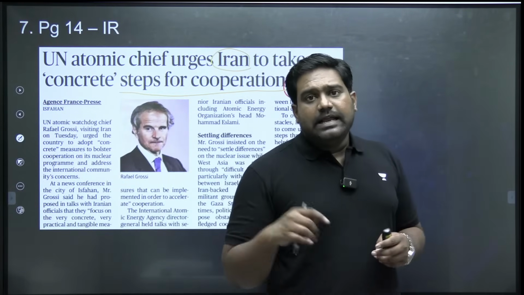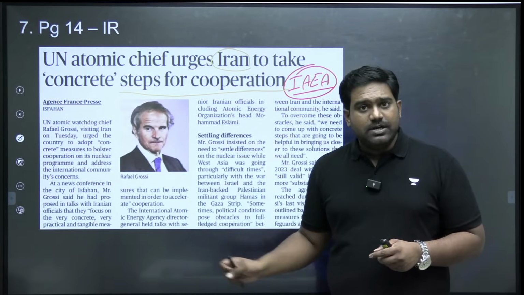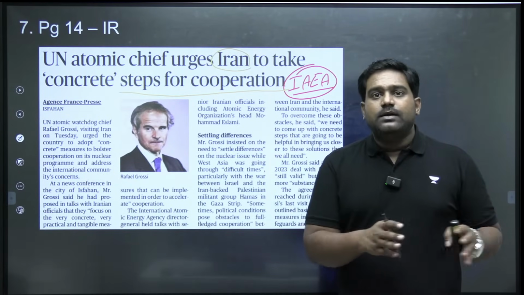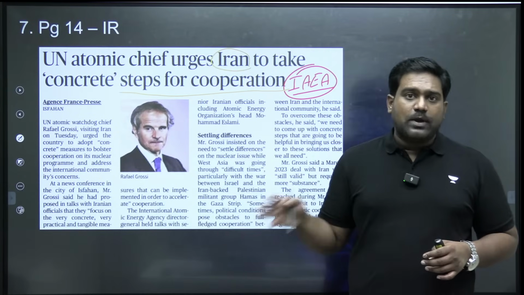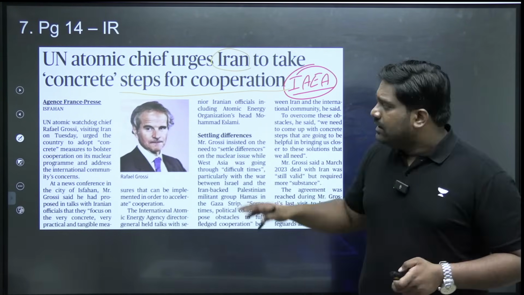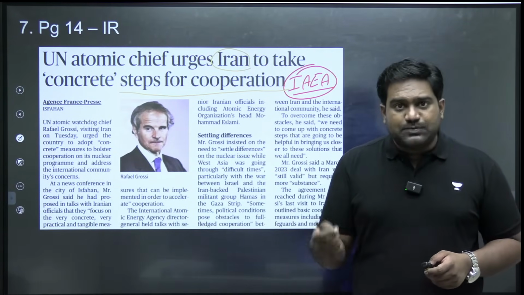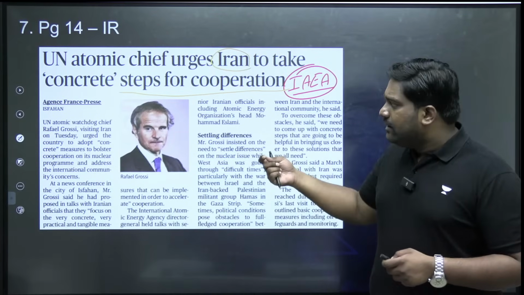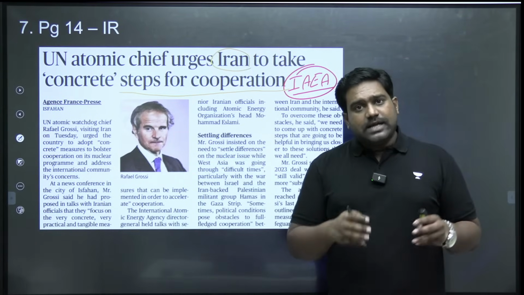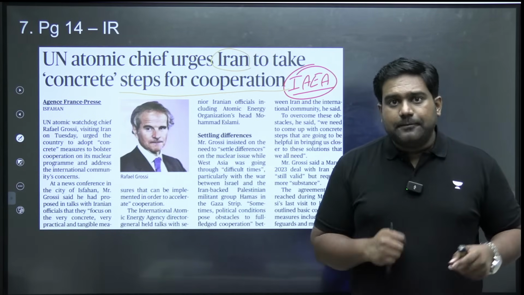So under the nuclear deal, IAEA inspectors were given access to Iran's nuclear facilities to constantly check and inspect the nuclear program of Iran to ensure that Iran is not developing an illicit nuclear weapon program. So here the chief of IAEA has urged Iran to be more transparent and to cooperate with the international organization so that the basic safeguards can be enforced on Iran.